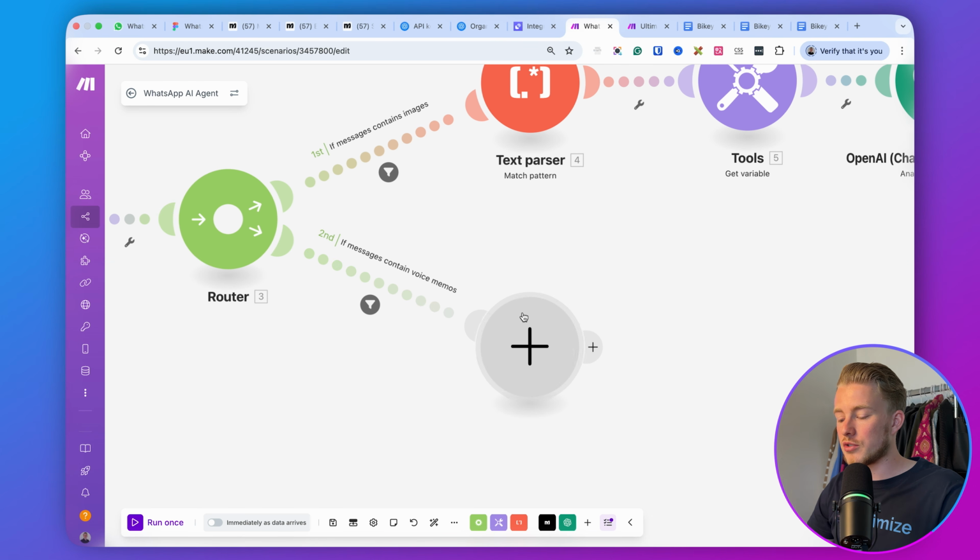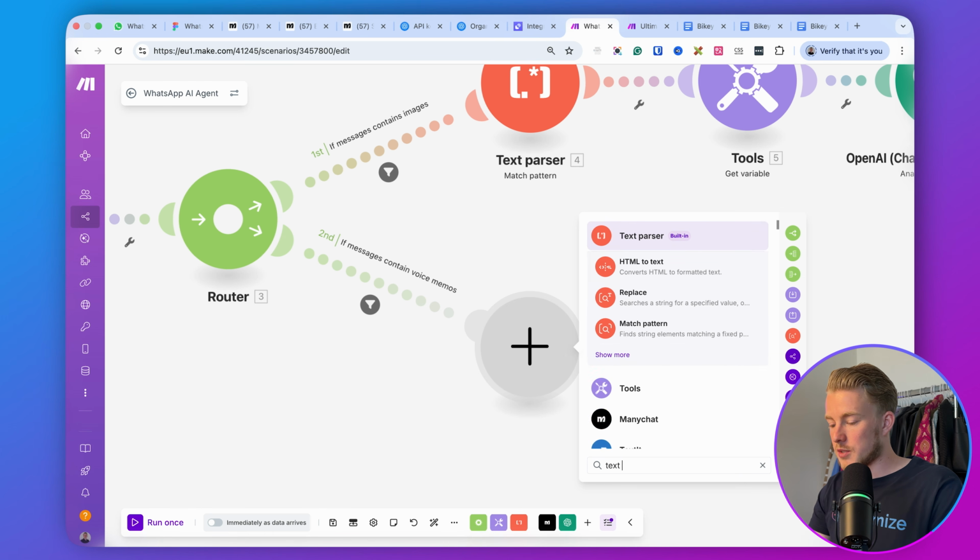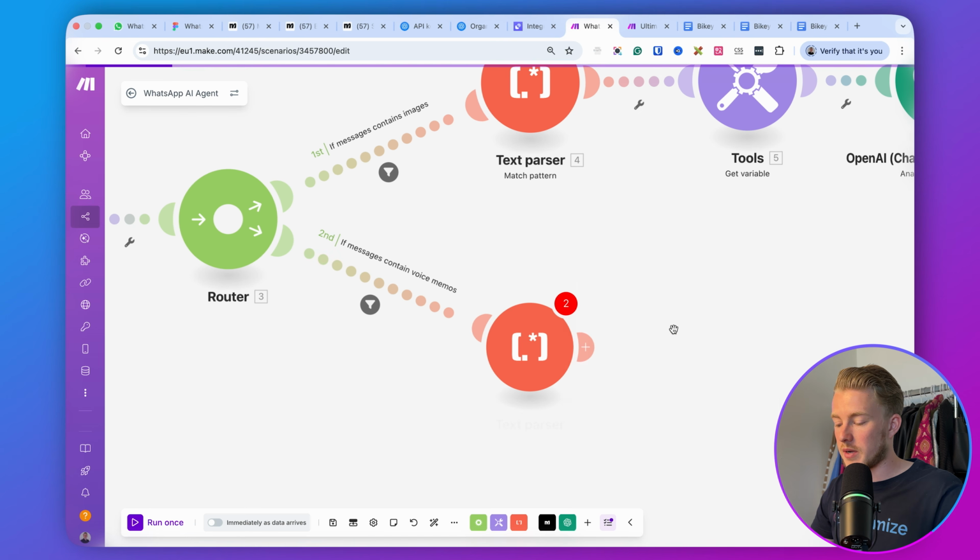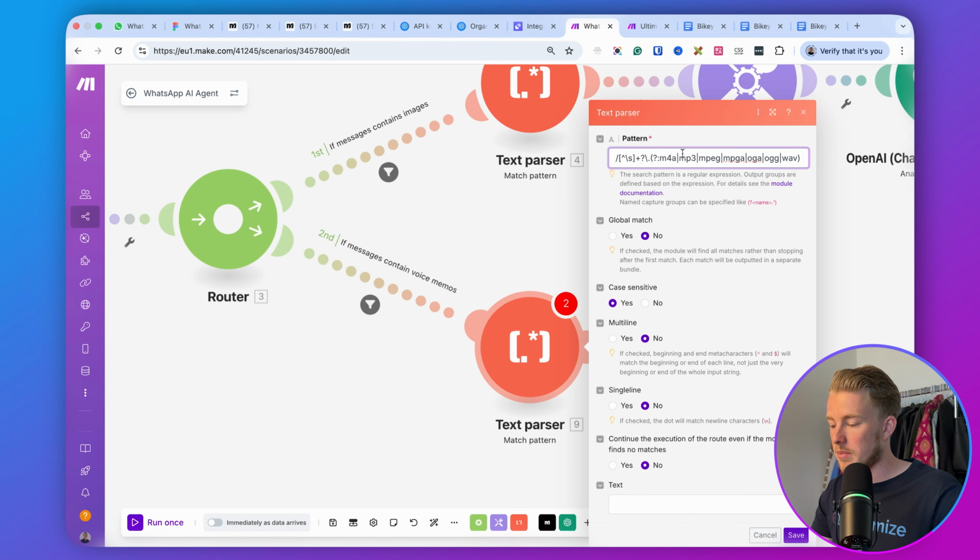And then again, we will use the text parser. So text parser. And then go with match pattern. We can basically put the same pattern over there.